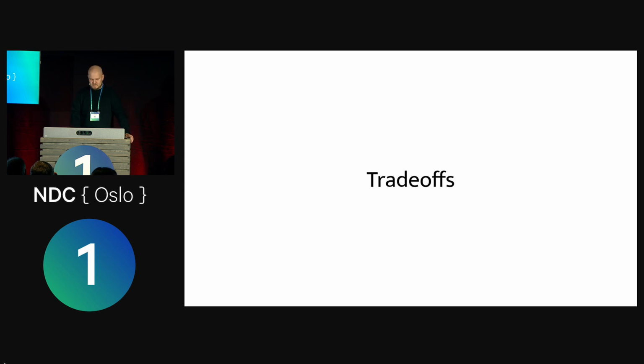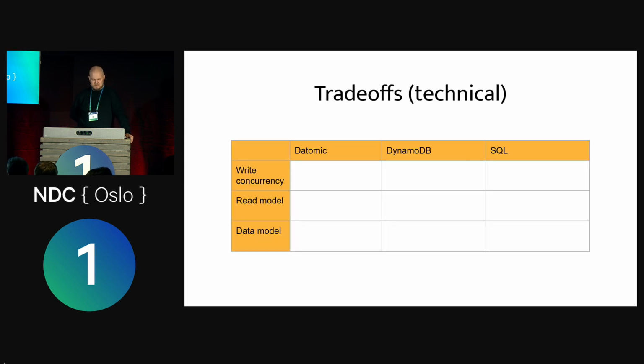So let's just look at some trade-offs that I like. I try to sneak Datomic into every talk I do. It's one of my favorite technologies. So here we have some databases, because when talking about trade-offs, I think the trade-offs are often much clearer in databases than in programming languages. So let's look at what Datomic does for write concurrency.